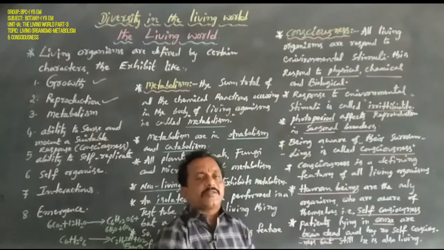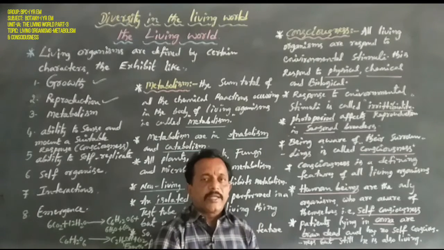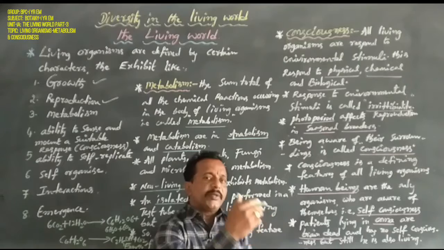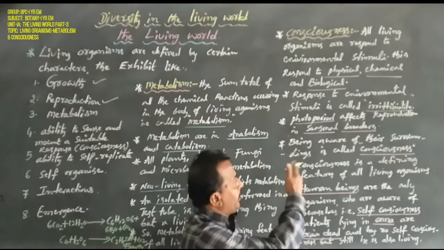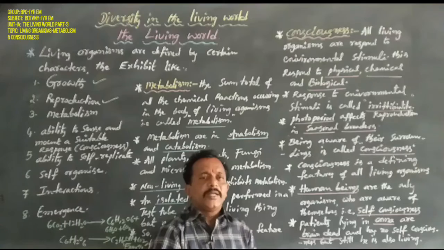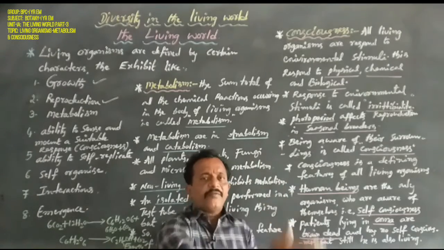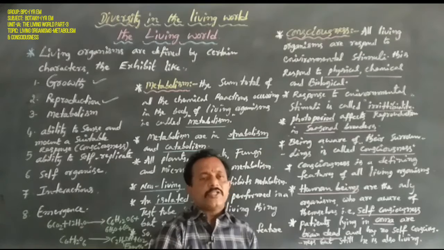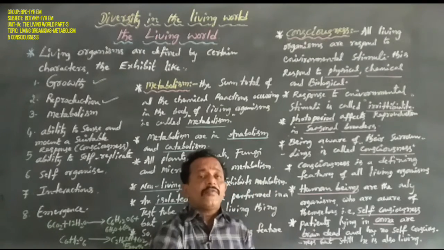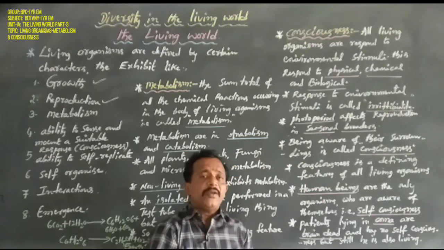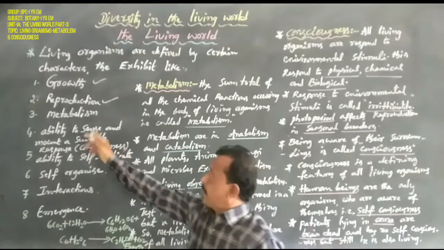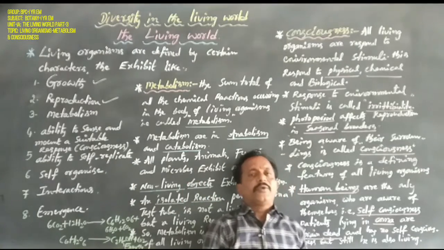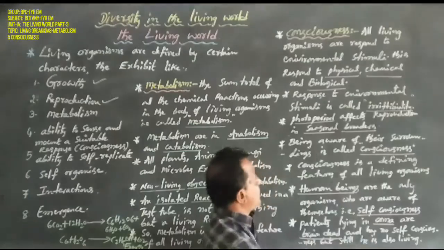Being aware of physical, chemical, and biological environmental stimuli, being aware of the surrounding environment in any living organism, that is called consciousness, the ability to sense and mount a suitable response.